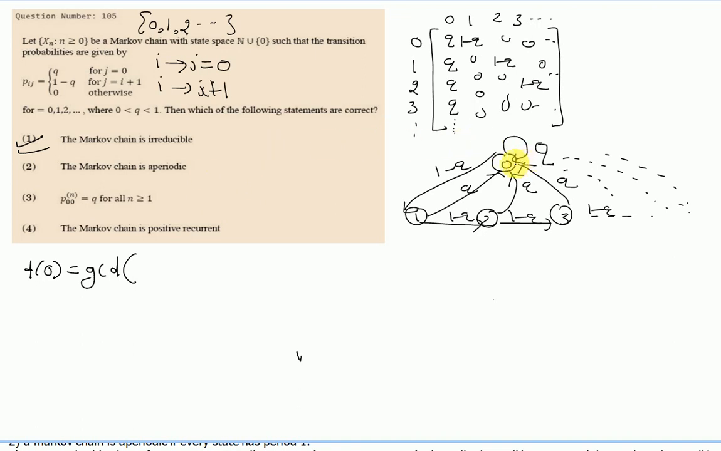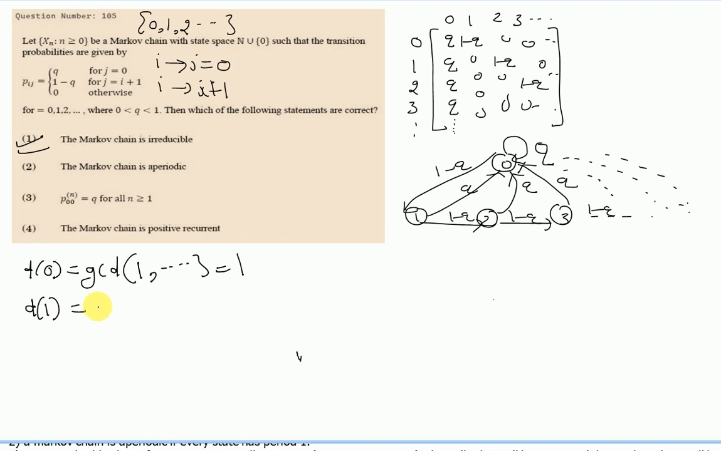The answer is yes. In one step, movement from 0 to 0 is possible. So GCD equals 1. We may take more steps, but at first we get 1. Or we can say, if we have a self loop on any state, then the period is always equal to 1.